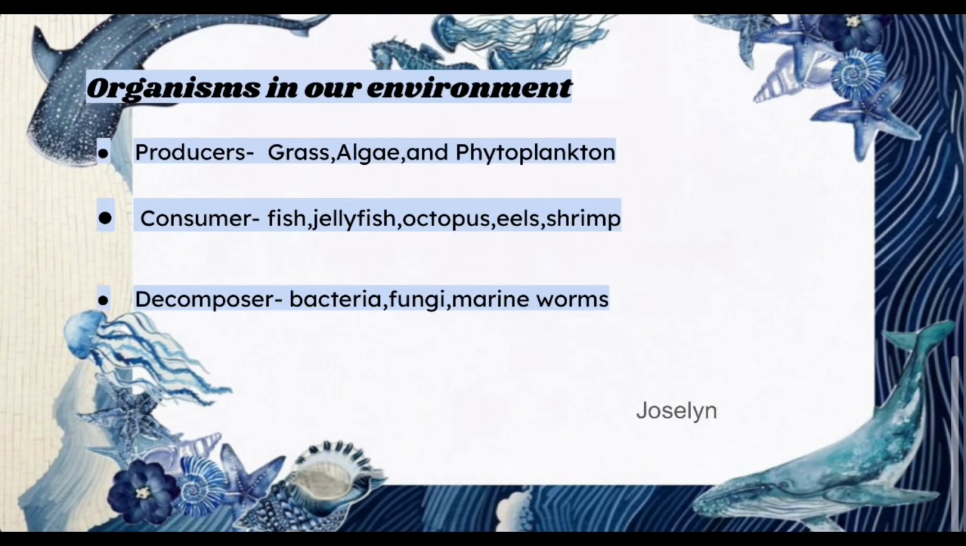Organisms in our environment. Producers are grass, algae, and phytoplankton. Consumers: fish, jellyfish, octopus, eel, shrimp. Decomposers: bacteria, fungi, and marine worms.